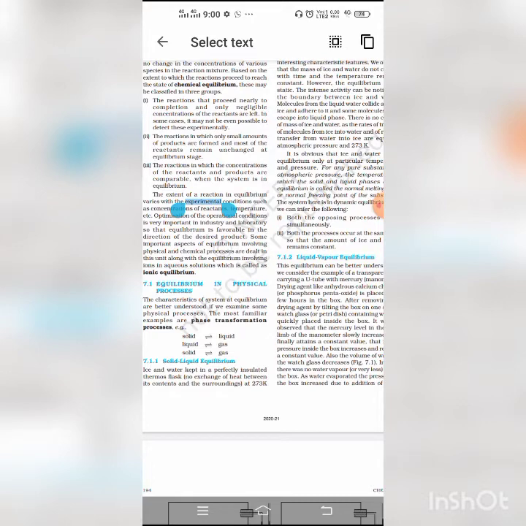Okay, and there are some factors that affect the equilibrium vapor pressure and boiling point. Both vapor pressure and boiling point depend on the nature of the liquid. Highly volatile liquids have high vapor pressure and therefore have lower boiling points.